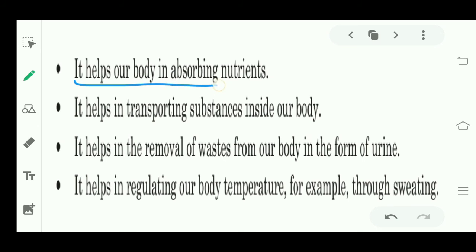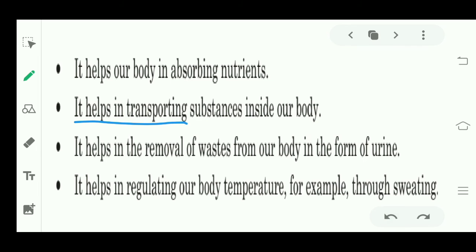It helps our body in absorbing nutrients, whichever nutrients we are taking through food and fruits. Water helps our body in absorbing nutrients. It helps in transporting substances inside our body.